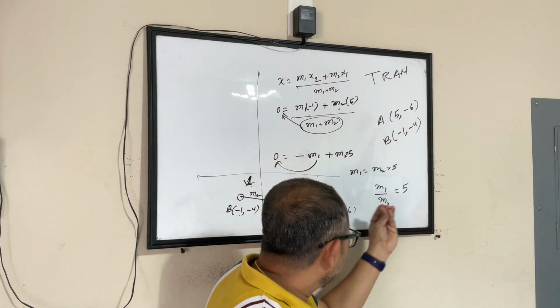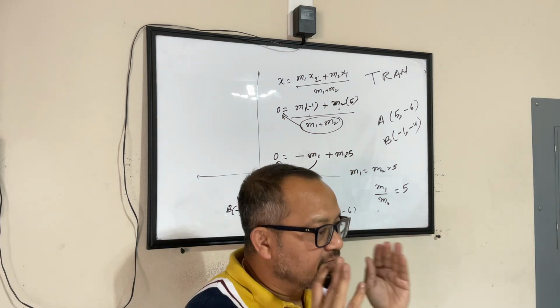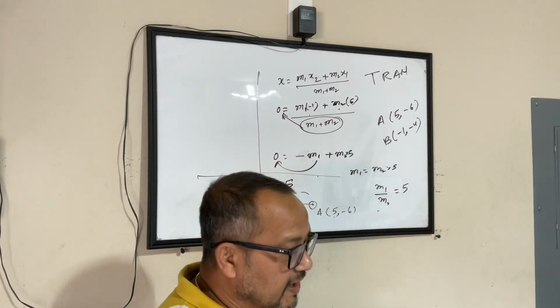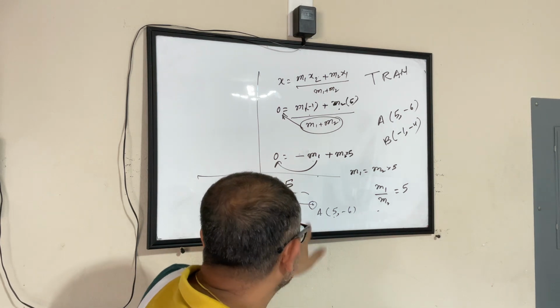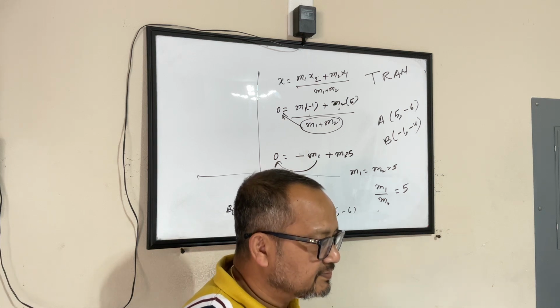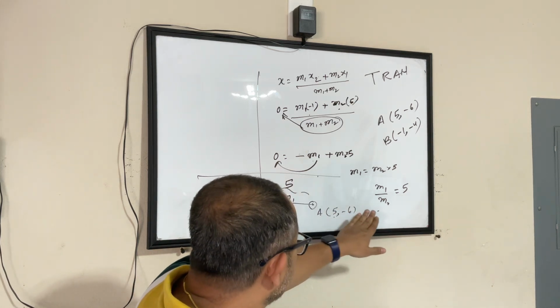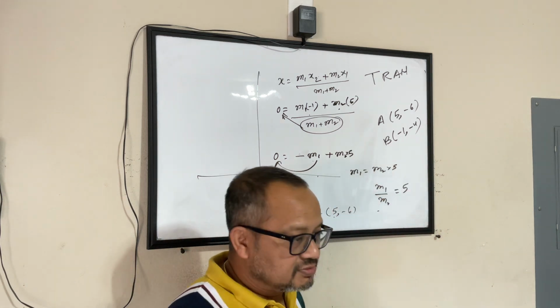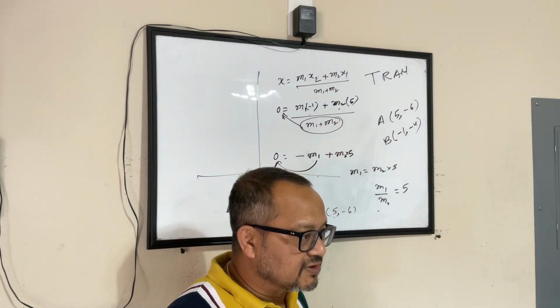The nearest place that I can find out, if I have 1:5 as the ratio, if I give this guy 1, I will give this guy 5. If I give this guy 2, I will give this guy 10. So I picked up a smaller number, that's why. And again, if they ask what is the ratio, you will say m1 is to m2, that is 5. That will remain 5. That was the question also.